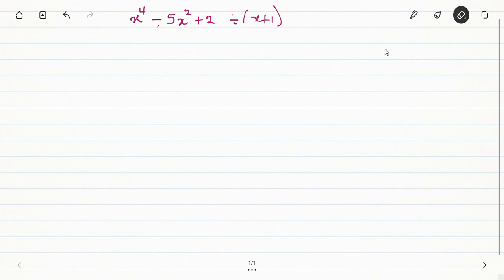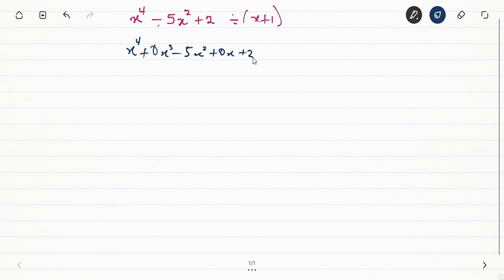okay, let me select my pen. So we are going to get x to the power 4 plus 0x to the power 3 minus 5x to the power 2 plus another 0x plus 2. Now, the 0 that we brought over there is just there. 0x is the same as 0, because we want the power 3 and power 1 so that we can divide. And that's why we are bringing it in. So it is not anything that will give a problem.